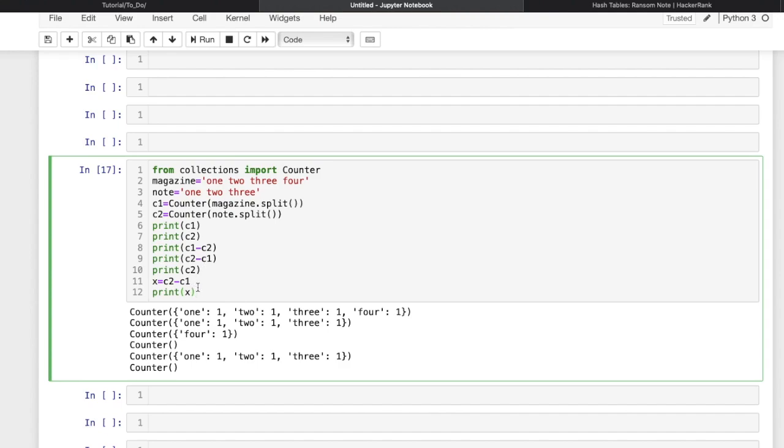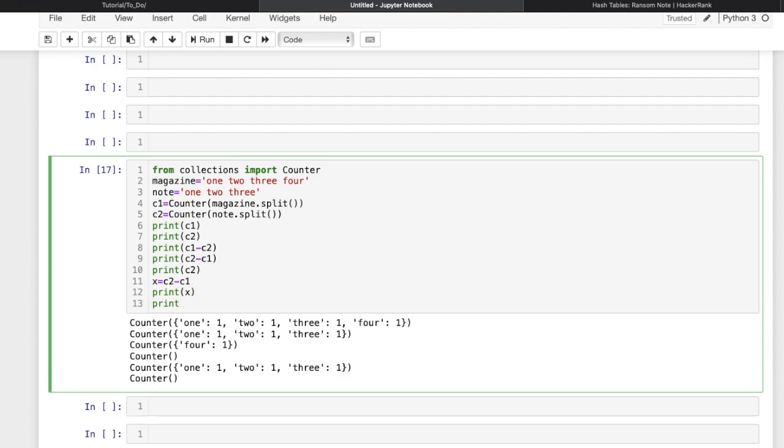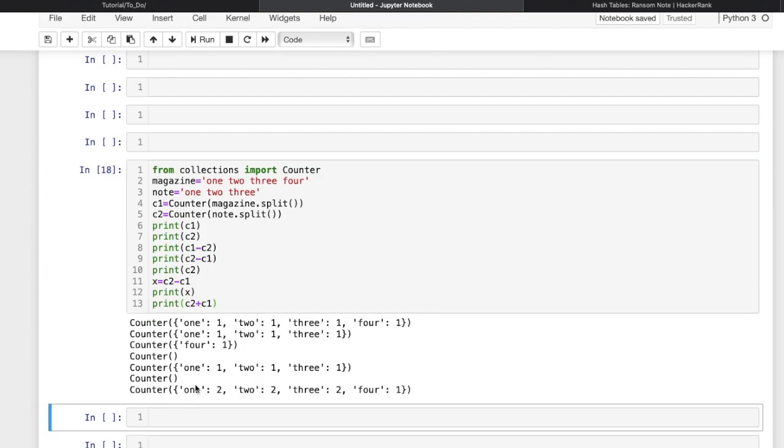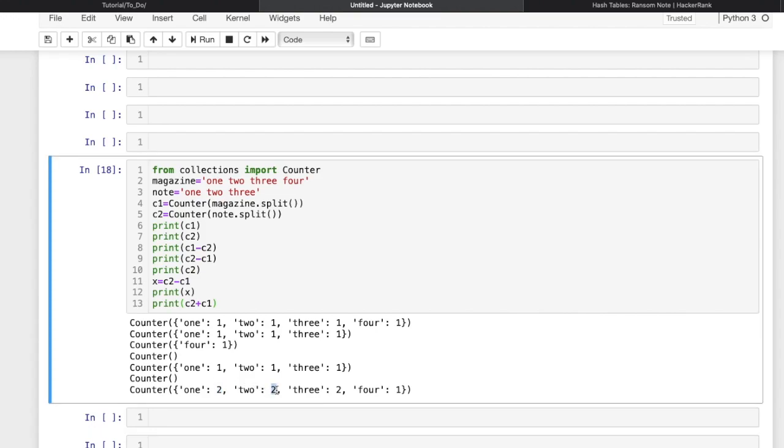Now if I try to add C2 plus C1, if I add both C1 and C2, what it will do is, for the common key it will simply add the values, and it will return a new counter. You can see here both 1s were present in C1 and C2, so the value got added for that key. 2 was present, so values 1 and 1 got added in key 2. Same for 3, and 4 was only present in C1, so it remained with value only 1.